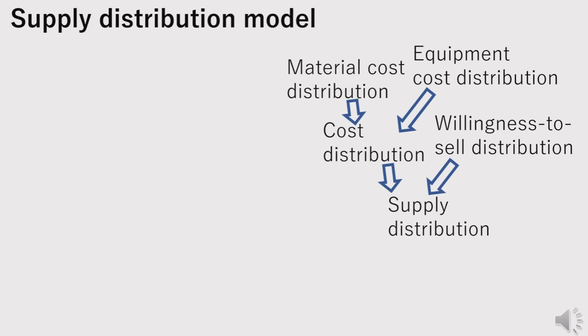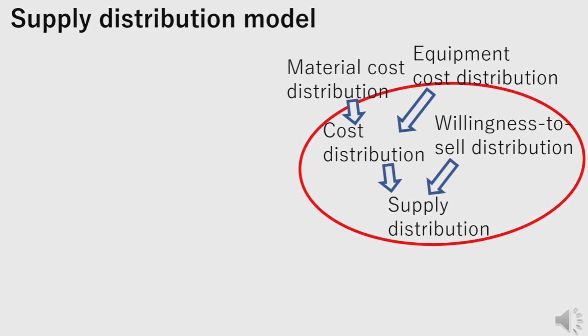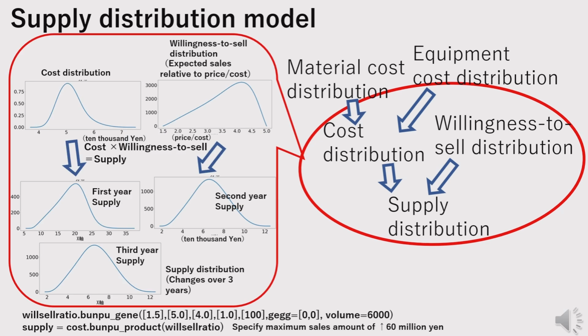Calculating the supply distribution next. The supply distribution is derived from the cost distribution and the willingness to sell distribution. These are the corresponding distributions. The willingness to sell distribution, top right, shows how much production risk a company is willing to take depending on how much higher the selling price is compared to the cost. If the price is significantly higher than the cost, companies are more willing to prepare for large-scale production.